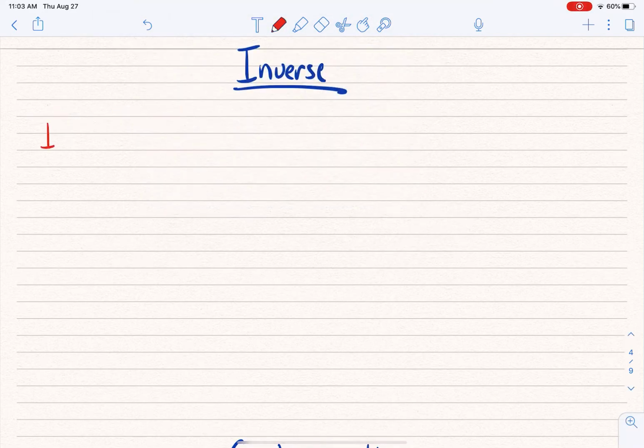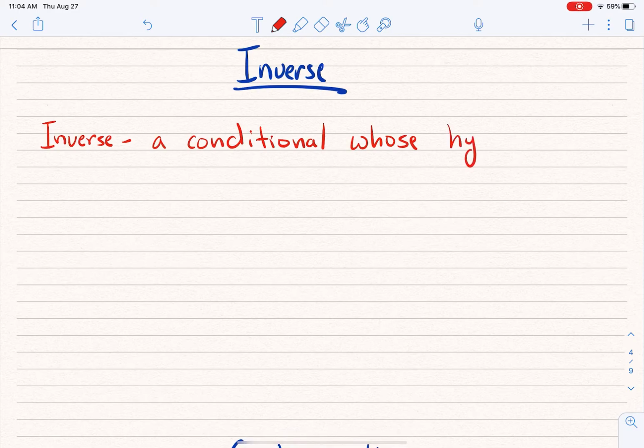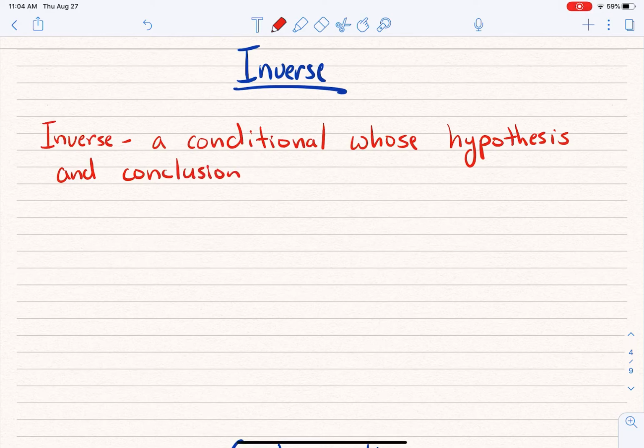All right, so what's an inverse? An inverse is a conditional whose hypothesis and conclusion have been negated. Okay? So it'll sound very different. But an inverse is just a conditional whose hypothesis and conclusion have been negated.